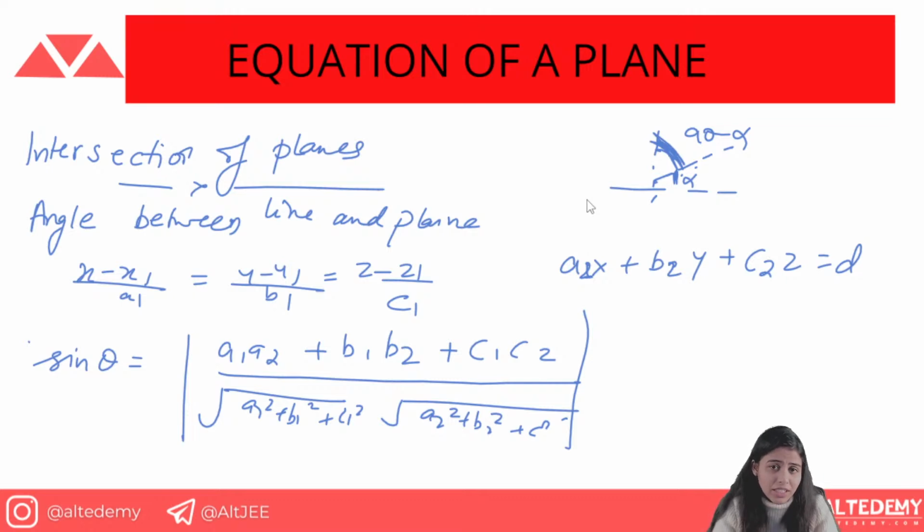It becomes sine theta here. For theta we need to do sine inverse. Why? Because we have to take the 90 minus angle of that. Okay, this is the point. So just remember how you will memorize it.